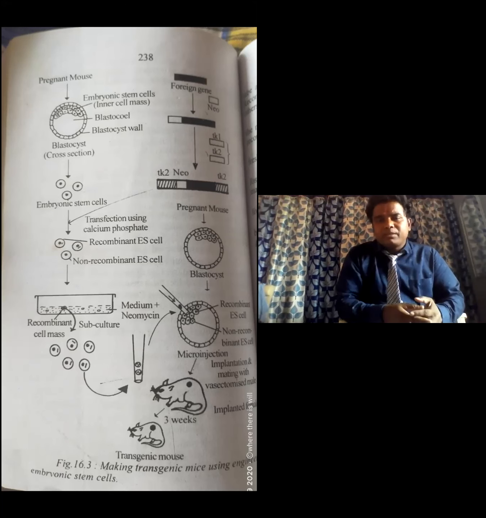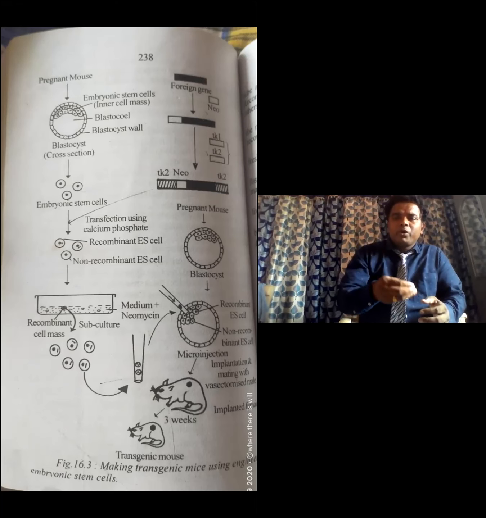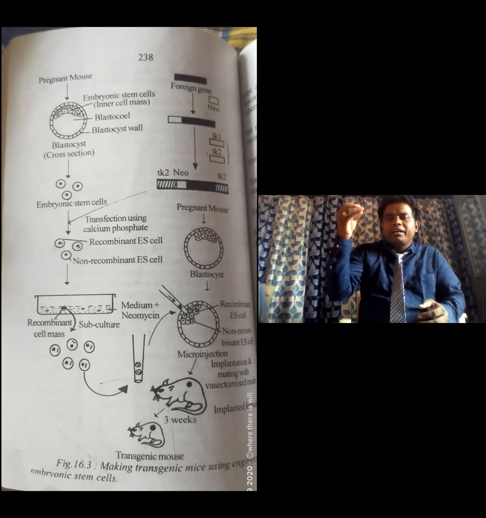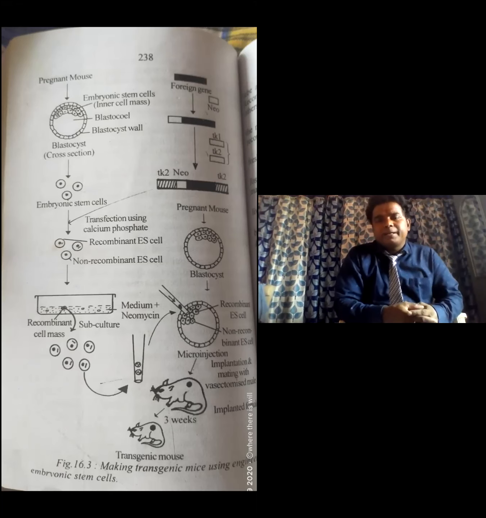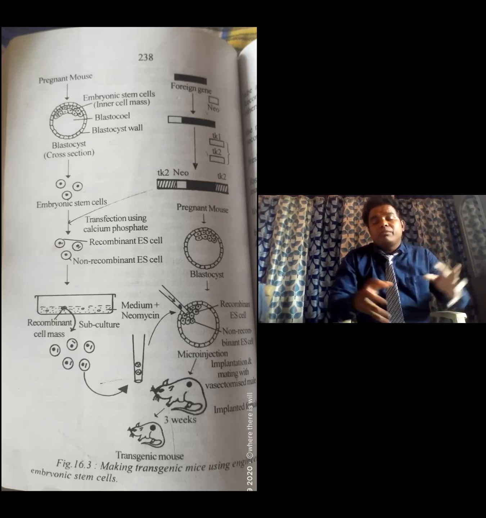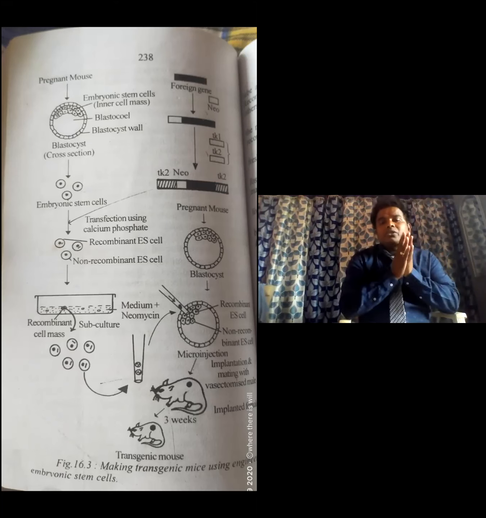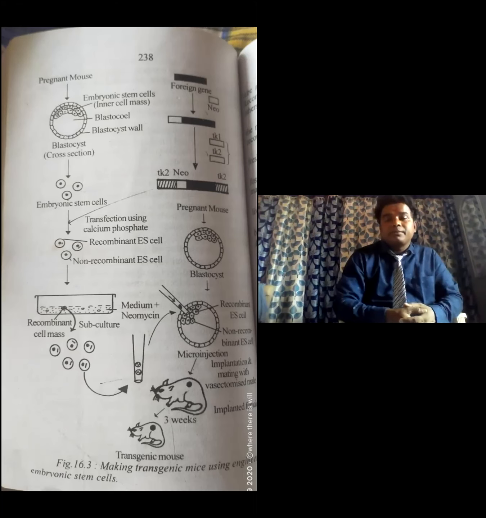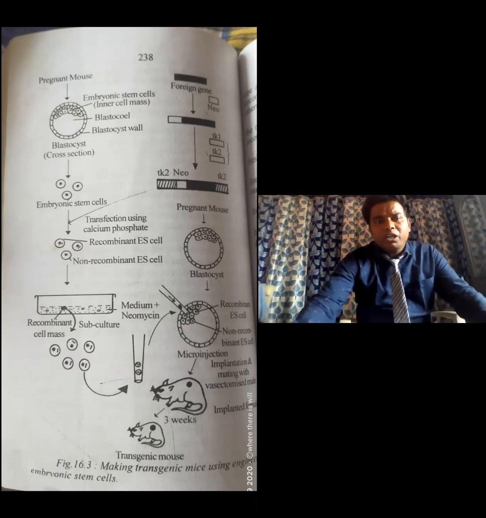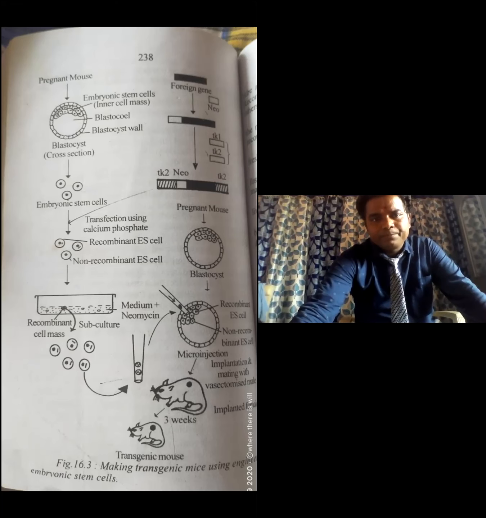What is the embryonic stem cell method? The foreign desired gene is inserted into embryonic stem cells, and the production of mice this way is called the embryonic stem cell method. In this method, we choose the blastocyst, that is, the embryo. The blastomeres have embryonic stem cells, and these embryonic stem cells we isolate from the embryo or blastocyst.